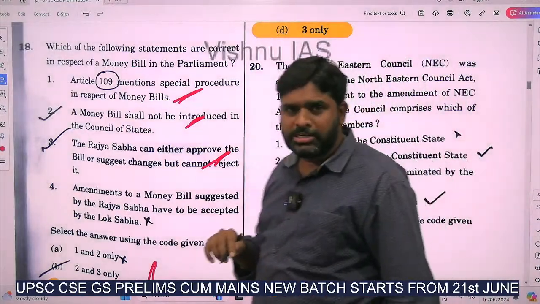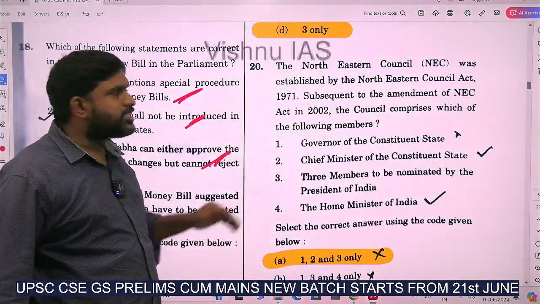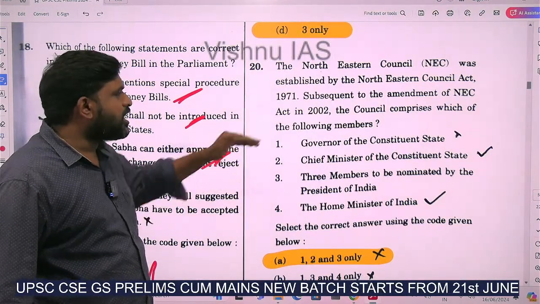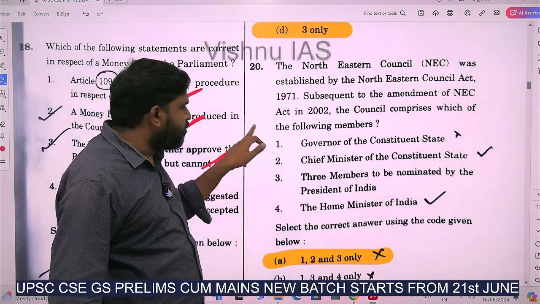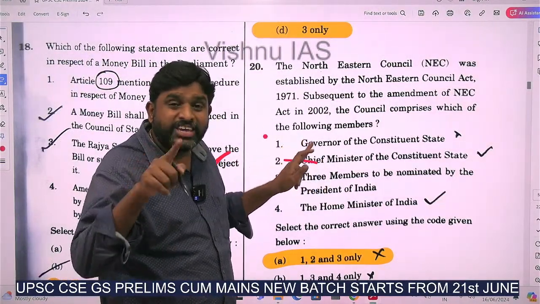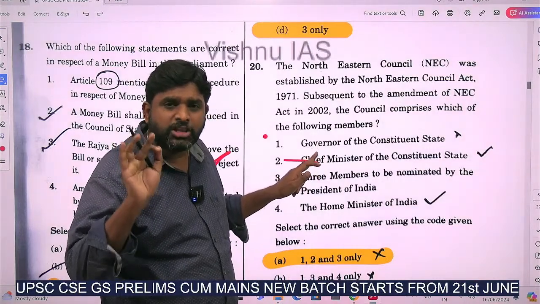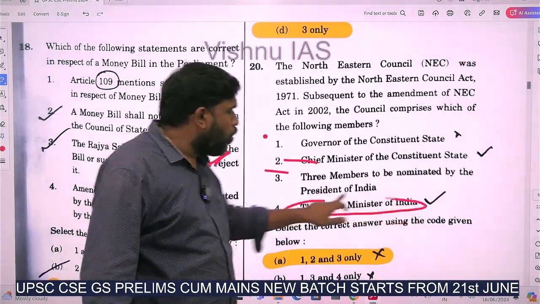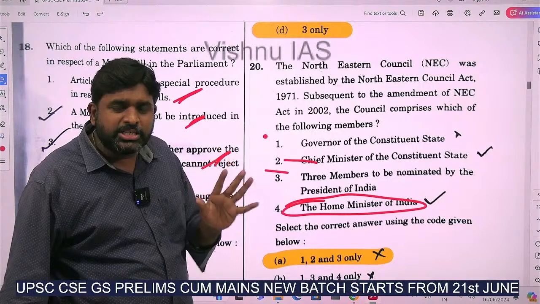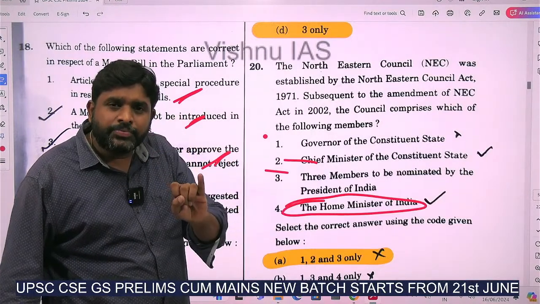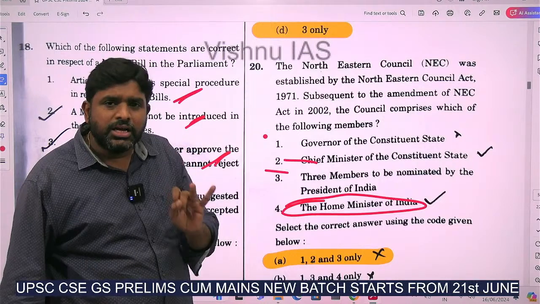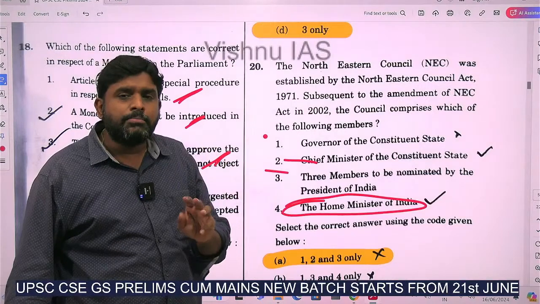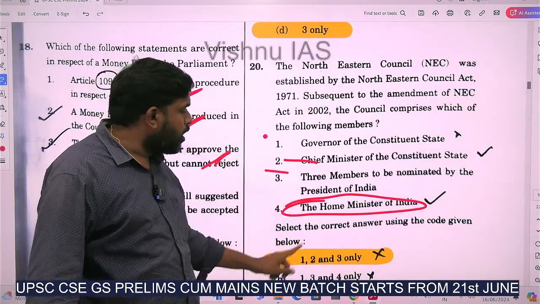The Northeastern Council was established by the Northeastern Councils Act of 1971. Subsequently, there was an amendment for the Northeastern Council in 2002. The council comprises of what? All the chief ministers and all the governors of the 8 sister states of Northeast India, and 3 members to be nominated by the President of India, but there will be no Home Minister. So answer is 1, 2 and 3 only.